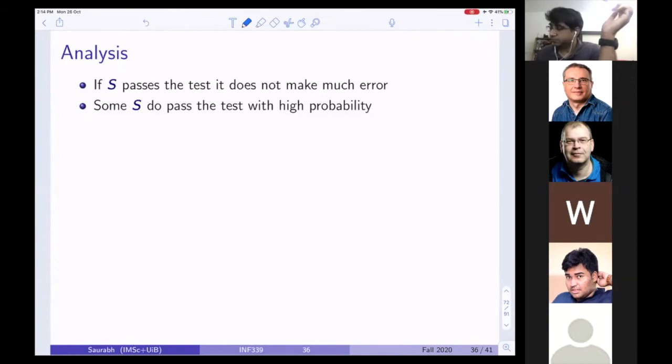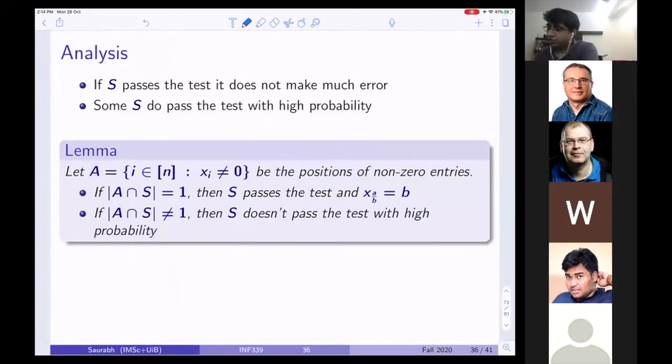So what I would like to say is, let A be all those indexes such that the corresponding x_i coordinate is non-zero, the positions of non-zero entries. If the size of A intersection S is 1, then S passes the test and x_a equals b.